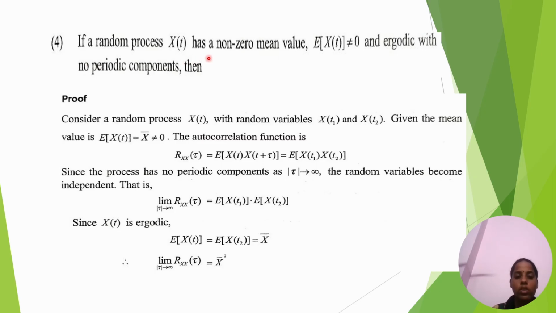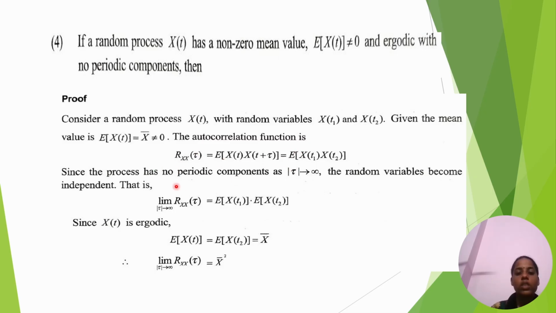If a random process x of t has a non-zero mean value, and is ergodic with non-periodic components, consider a random process x of t with random variables x of t1 and x of t2. Given the mean value E of x of t equal to x bar, not equal to 0.